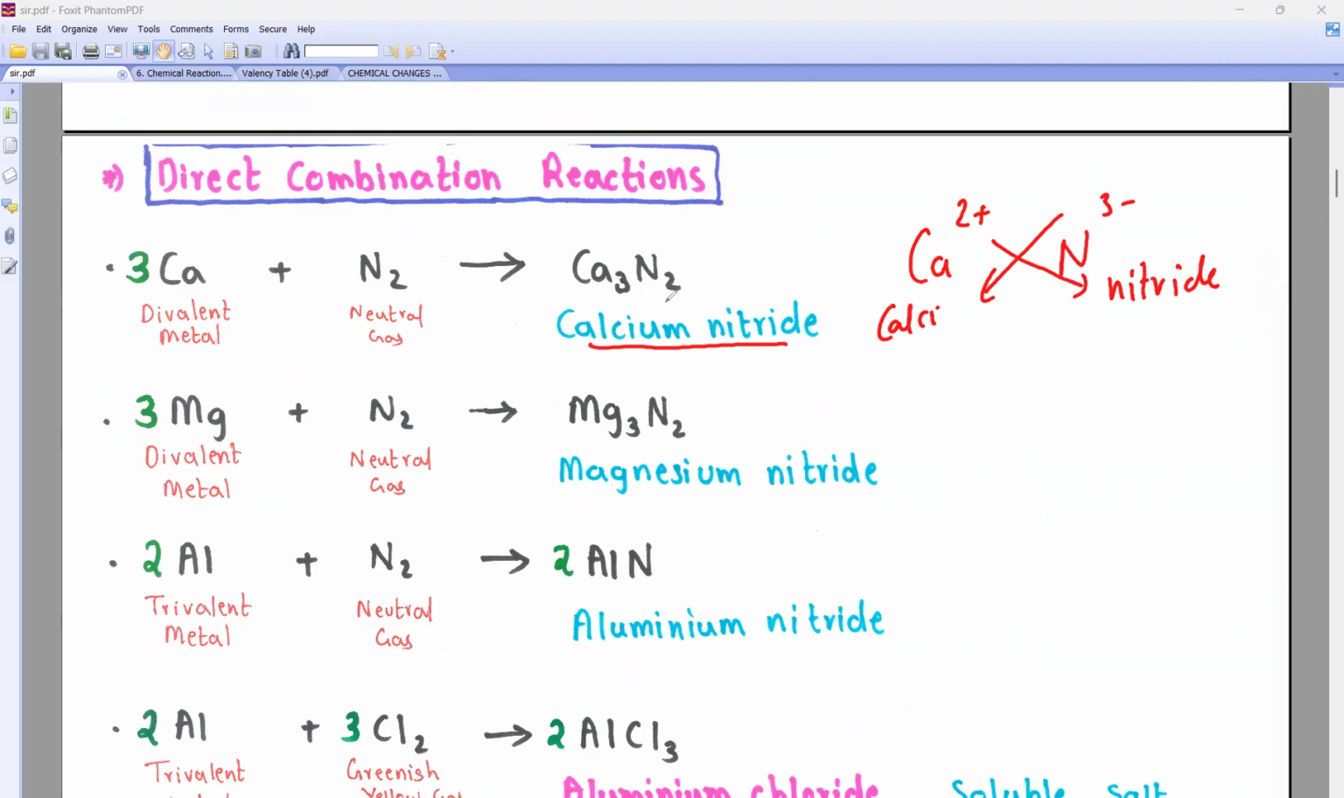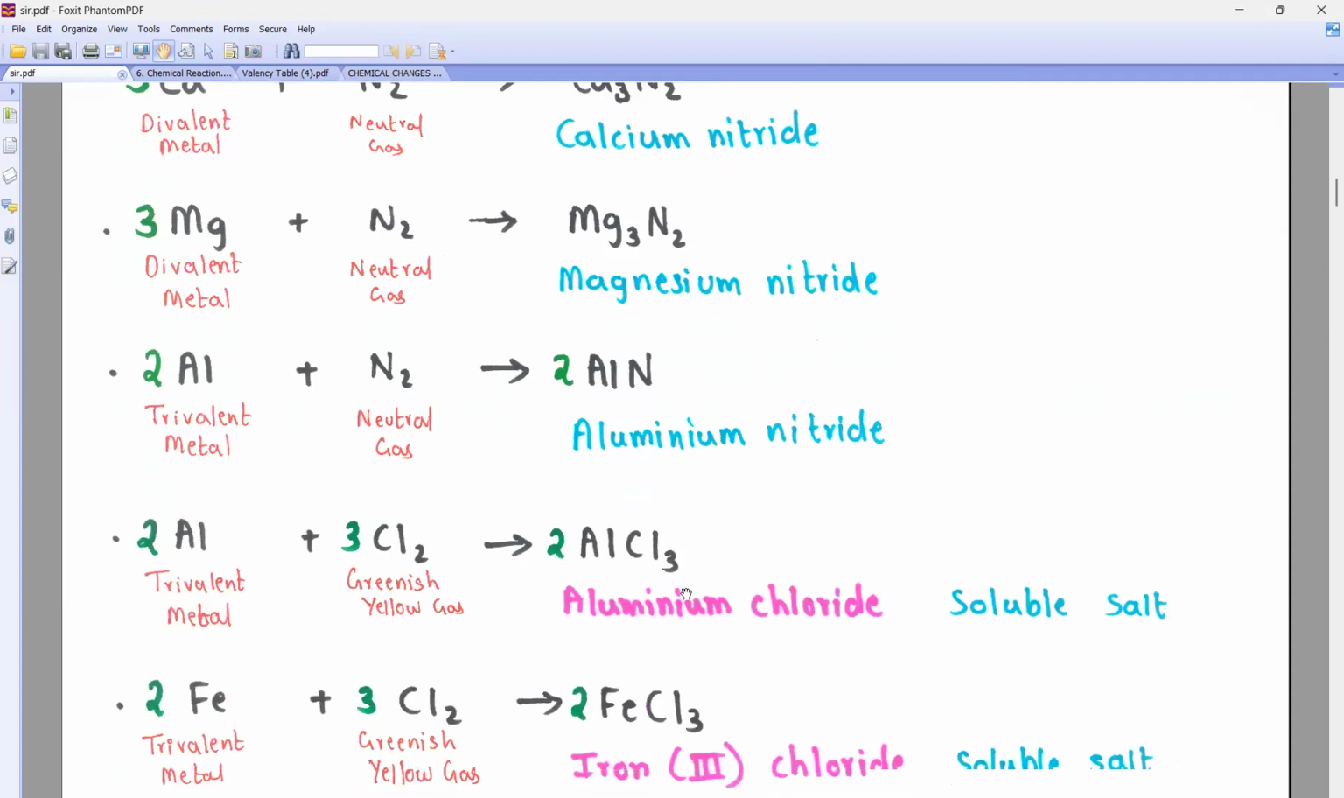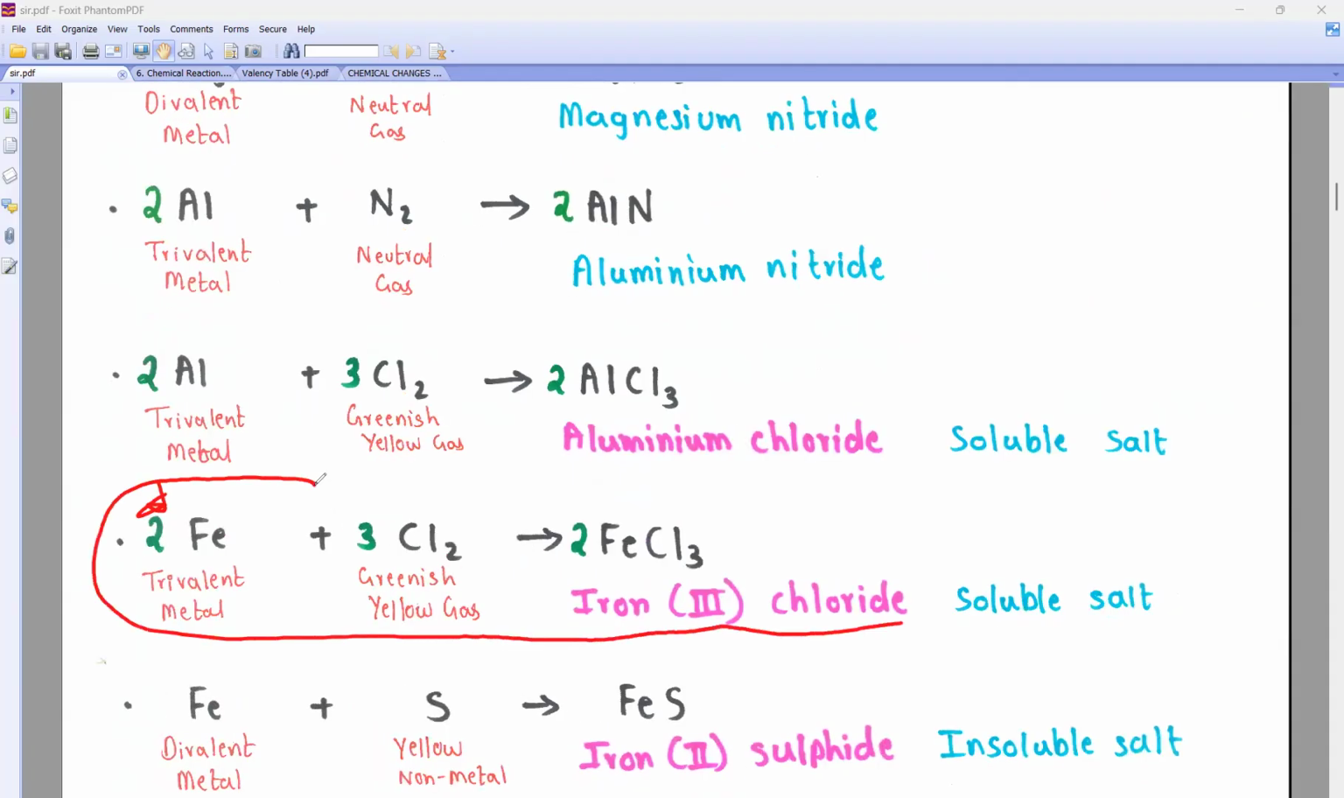3 will come here, 2 will go here. Are you getting it? If I say aluminium plus nitrogen, aluminium is trivalent, so aluminium valence is 3. Nitride is also 3. So this 3 will get cancelled or not? Tell me. Right? Aluminium nitride. All these are combination. Can you see only one product you are getting? Now beta, this is their very famous favorite question. Fe plus chlorine, you will always get FeCl3, not FeCl2. Trivalent metal and greenish yellow gas.